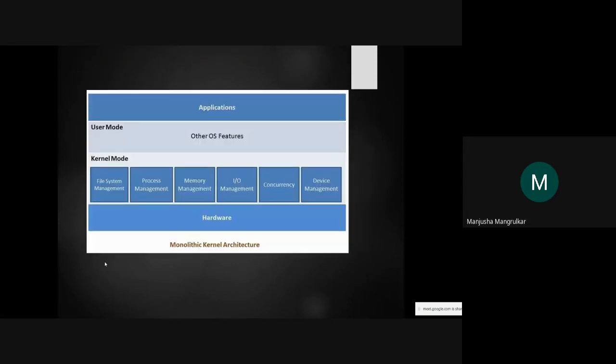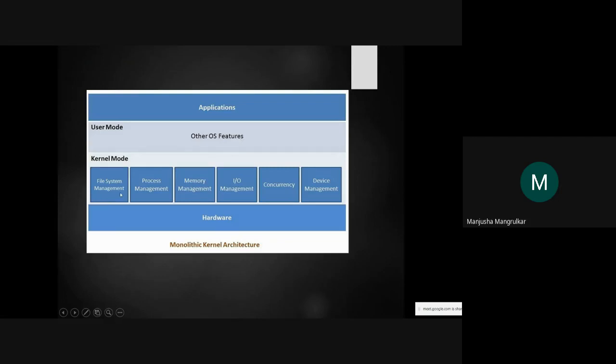Now this is the applications layer, right? Other operating system features apart from the kernel run in user mode. Suppose I am a user and I need to develop something different in that operating system, this is the other user side, and this is the kernel mode.